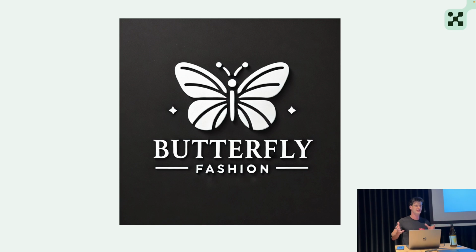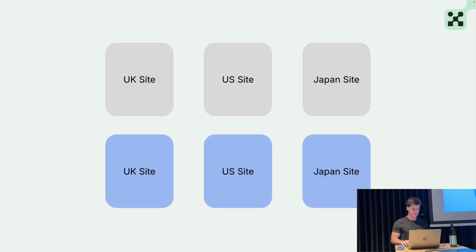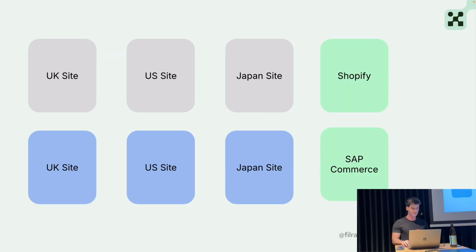And this is the reality, actually. In many cases, when we work, especially with big enterprise customers, we have a situation when a company acquires a different company with all their inventory, technical inventory, which means all the applications that they have. And if they're going through multiple acquisitions like this, it is creating quite a big debt of multiple applications. So Butterfly Fashion also had 3 branches. So right now we have 6 applications, right?